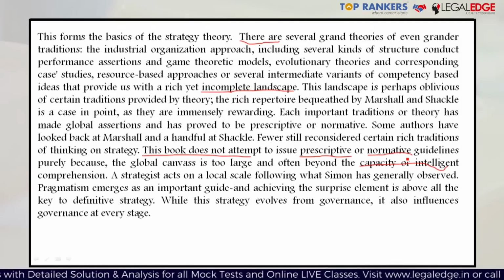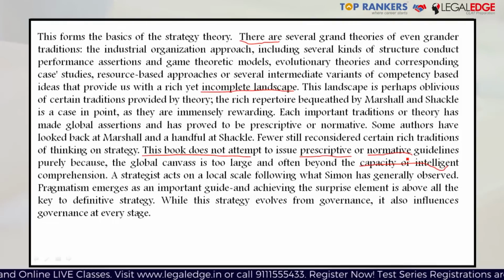So prescriptive is what you should be doing, what you are supposed to be doing, so sort of like an authoritative order or something which someone is supposed to do no matter what. And normative is what already exists, what is considered normal and acceptable, and because it is normal, everybody should be normal. If you are not doing what is normal, then you will be termed as abnormal, that sort of thing.